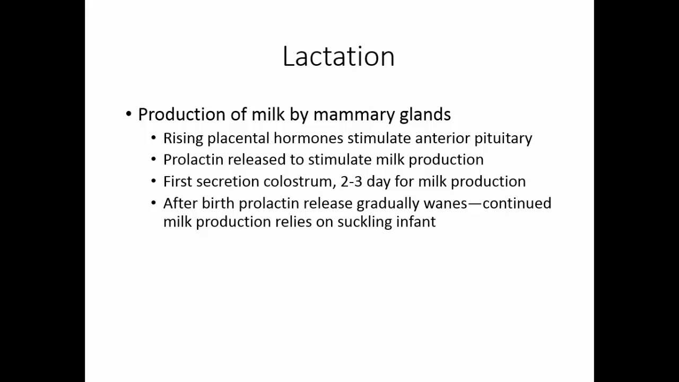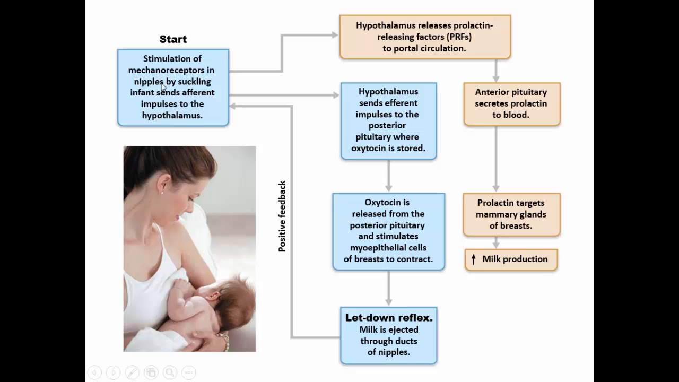The continued milk production relies on a suckling infant. Oxytocin is also necessary to release milk. So to start, once the baby starts sucking, that stimulates mechanoreceptors. This causes the hypothalamus to release prolactin-releasing factors. We get the anterior pituitary to secrete prolactin, and we get milk production.